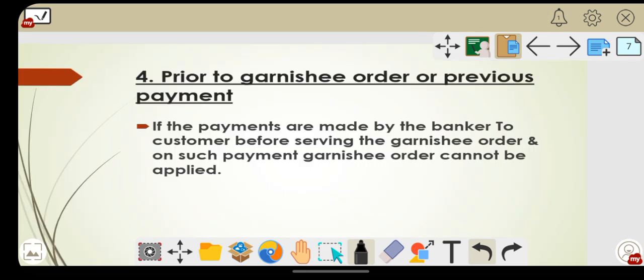That's why for prior payments, whatever payments are made before receiving the garnishee order, the garnishee order cannot be applied. Once the garnishee order is received, whatever balance is there in your account at that moment, only on that balance the garnishee order will be applicable. That is, on that balance only the banker is going to freeze the account.